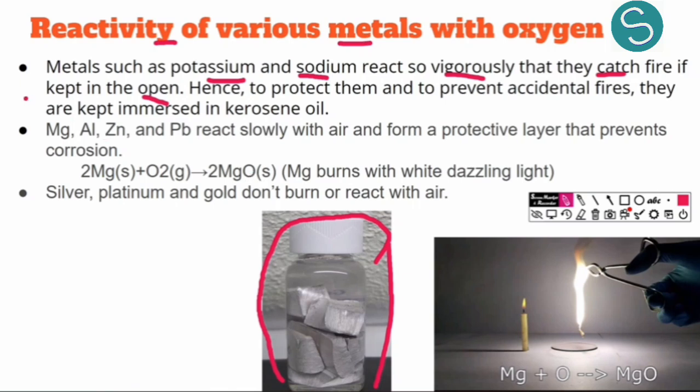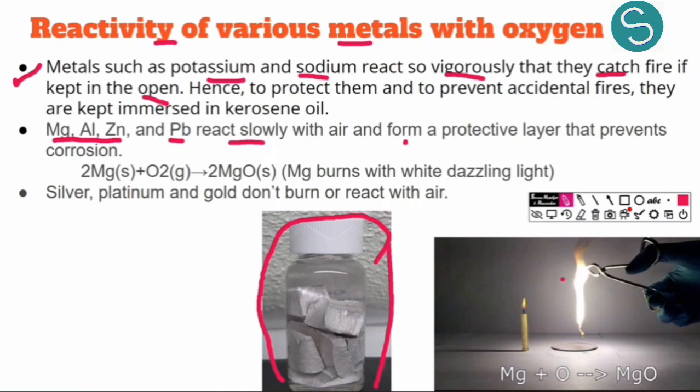On the other hand, sodium and potassium react vigorously, but we have magnesium, aluminium, zinc and lead. They react very slowly with air or oxygen, and with time they form a protective layer around them. So you know that whenever we do this burning of magnesium ribbon, we first clean the magnesium ribbon with sandpaper. Why do we do so?